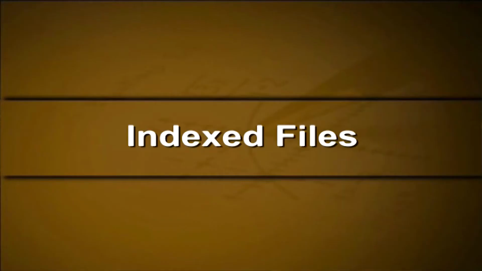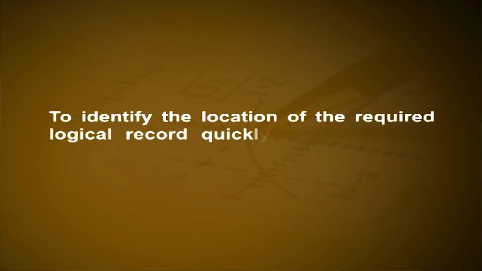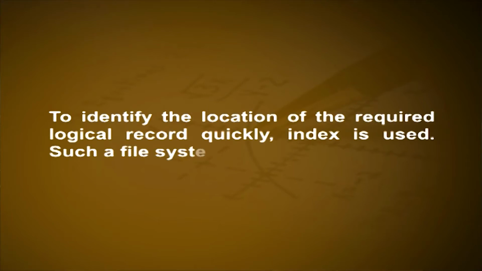Indexed files: sequential files are used for storing data that will be processed in the order in which the entries are stored. This method is inefficient when the records in the file are to be accessed in an unpredictable order. To identify the location of the required logical record quickly, an index is used. Such a file system is called an indexed file.